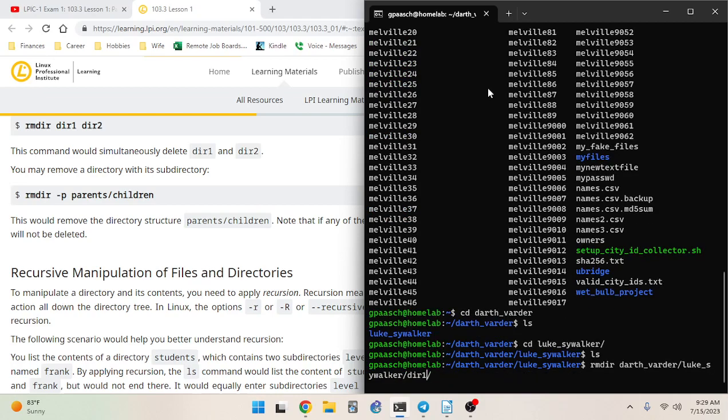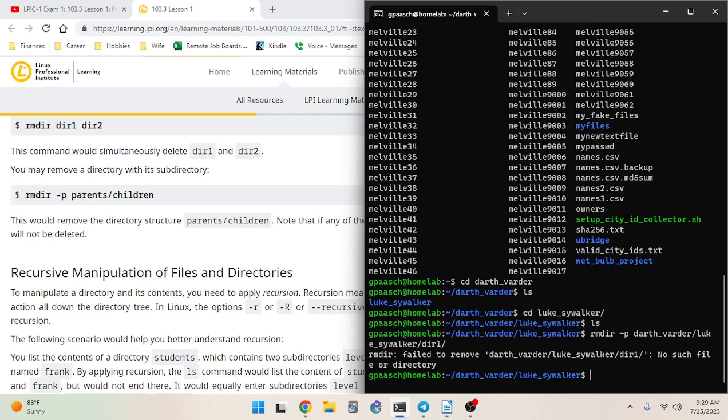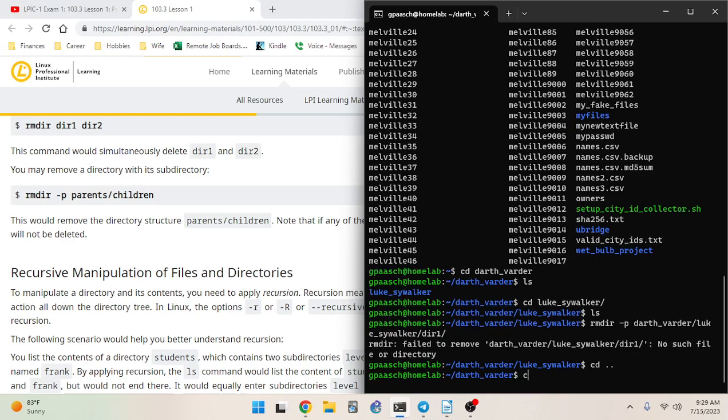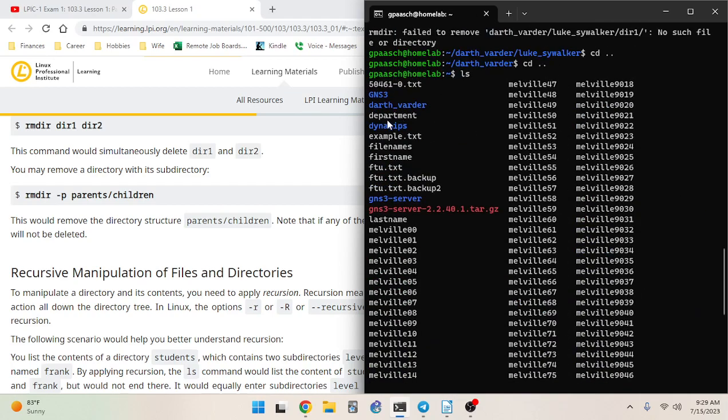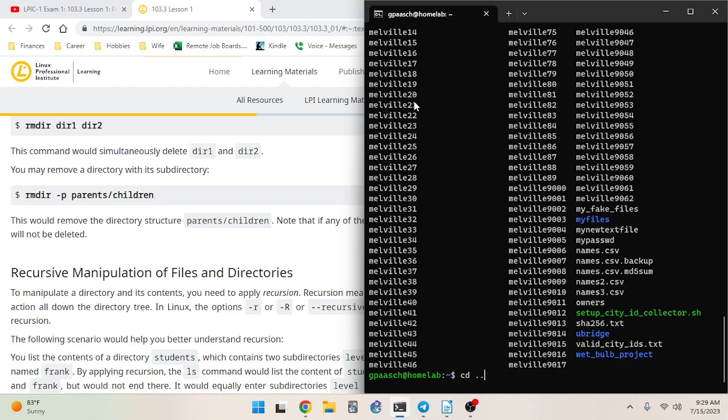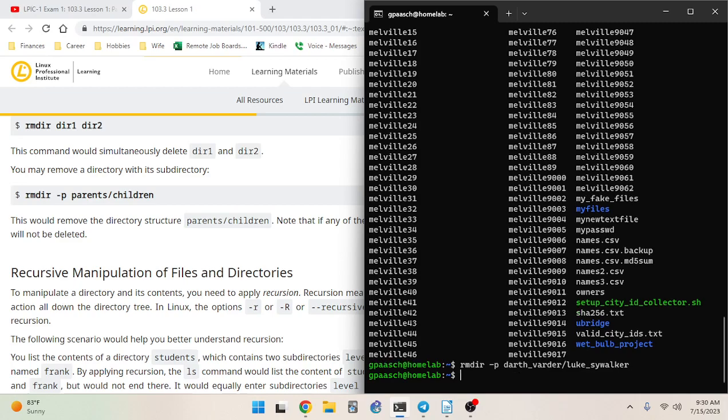If we give it an invalid path like this, because that final directory no longer exists, it fails. And I believe it fails totally in this case. Let's take a look. Yeah, it fails totally in this case because this is all one parameter. If these were given in separate parameters, then it would succeed for the ones where there wasn't an issue and then fail for the ones where there is.